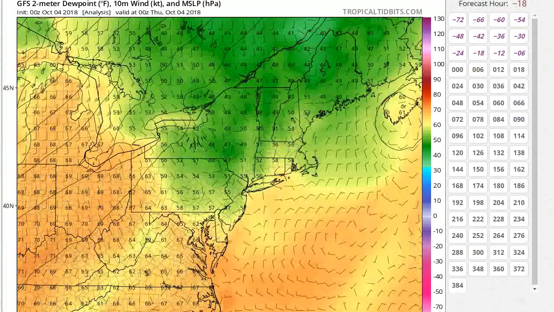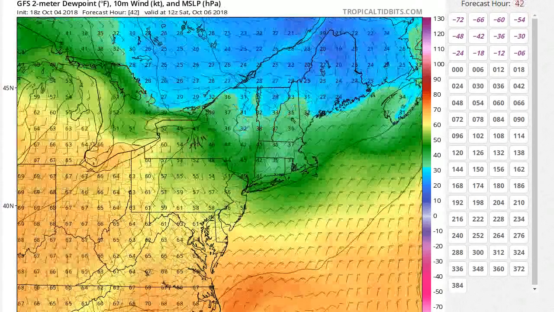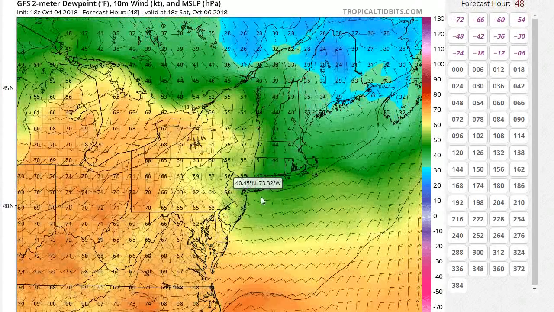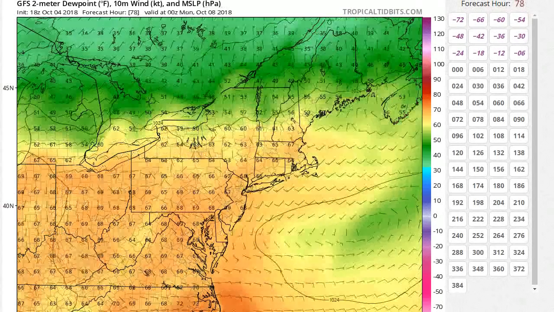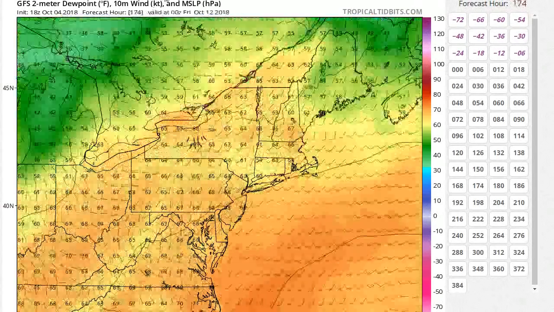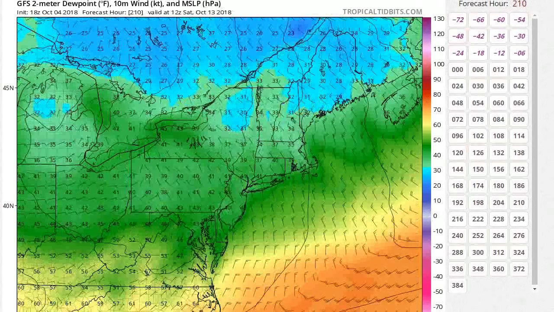So basically, the dew points are going to come down. We have this backdoor front coming through that will bring us relief from the high dew points that we're experiencing now. It's quite muggy outside right now, very unusual for October. But it's just a brief respite because after Saturday, dew points come back up again, and they will be up into the mid-60s all week long until the weekend comes.